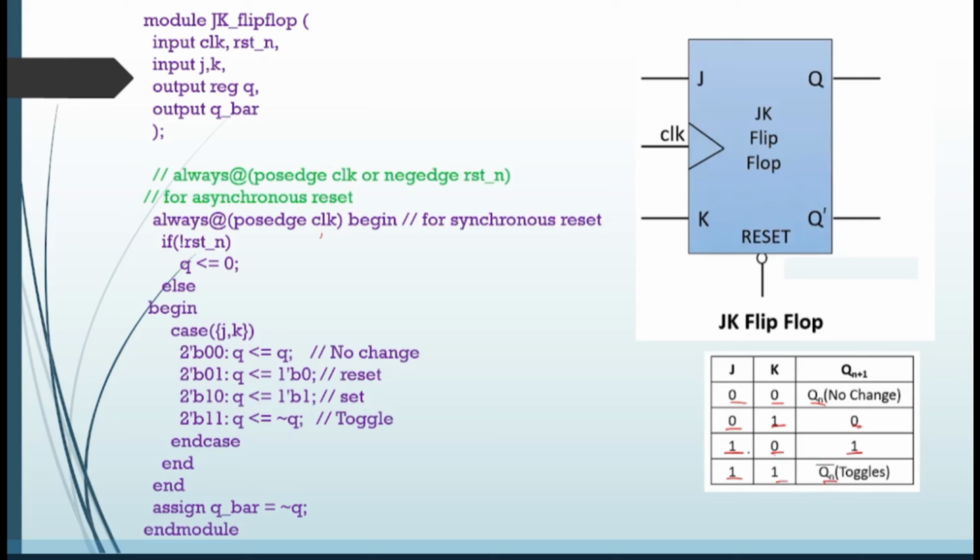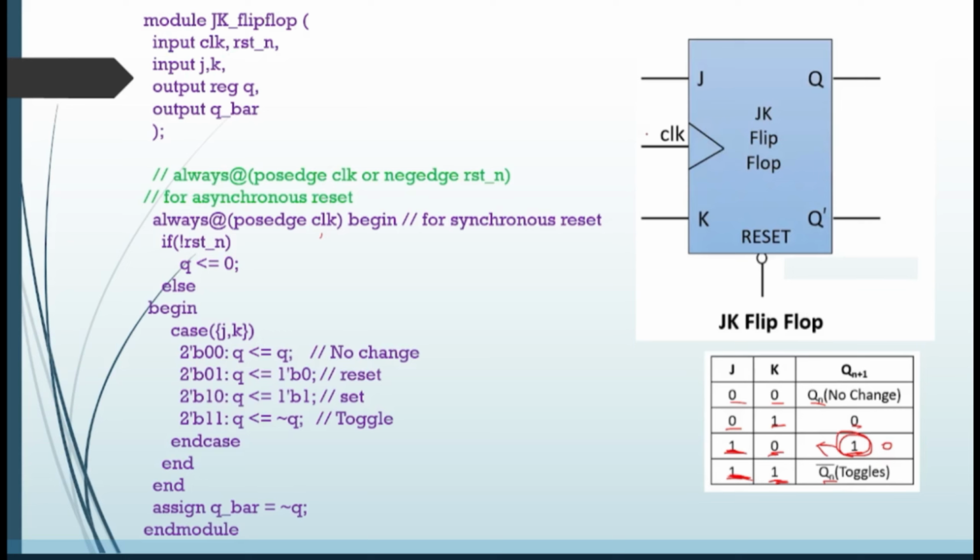Toggling state is nothing but, for example, the previous value is 1. Then it enters into 1 1. That means after 1 0, you have given the inputs from your test bench as 1 and 1. Then what is the previous output here? 1. It will be toggled. That means 1 becomes 0 in case of the 1 1 state. Got my point? So this is my JK truth table. Based on this truth table, I am going to write my code.